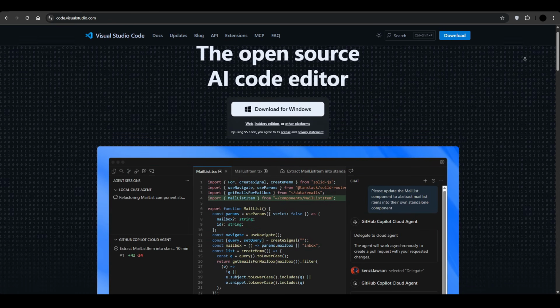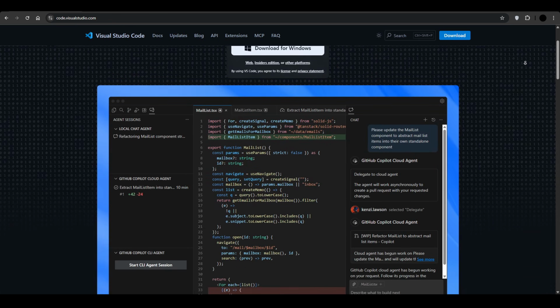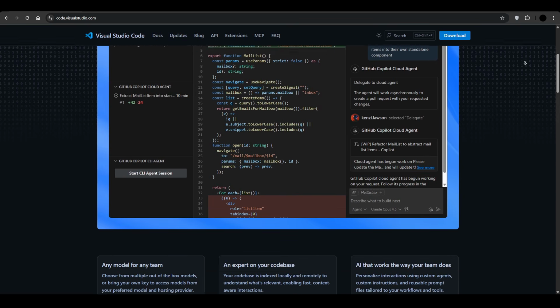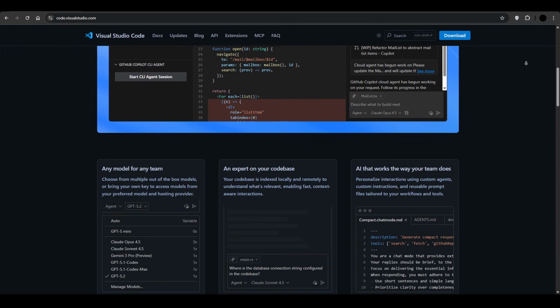And then there's VS Code. It's a code editor. It's where you actually write your code. It becomes powerful when you add extensions and AI tools on top of it.